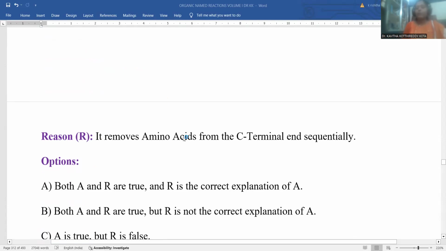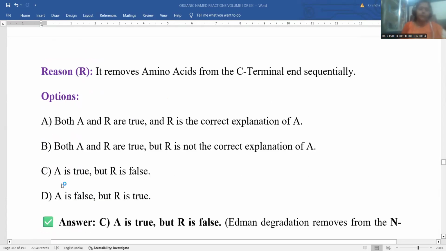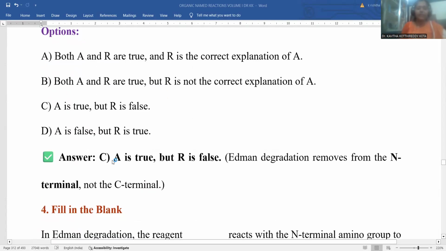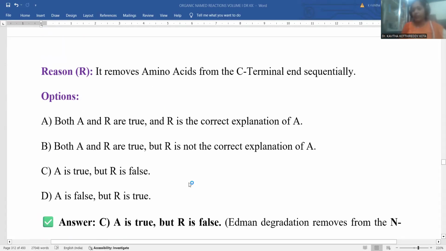But it removes amino acid from the C-terminal is the wrong one. The C-terminal may not be determined; rather, the N-terminal is specific for Edman degradation. So here A is true but R is false is the correct answer. A is true but R is false. Edman degradation removes the N-terminal, not the C-terminal.